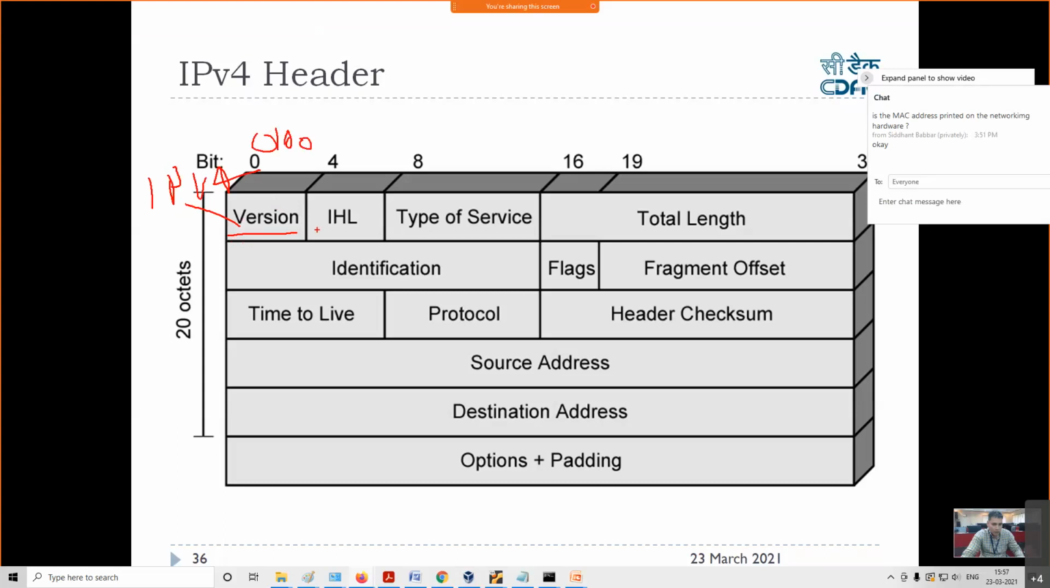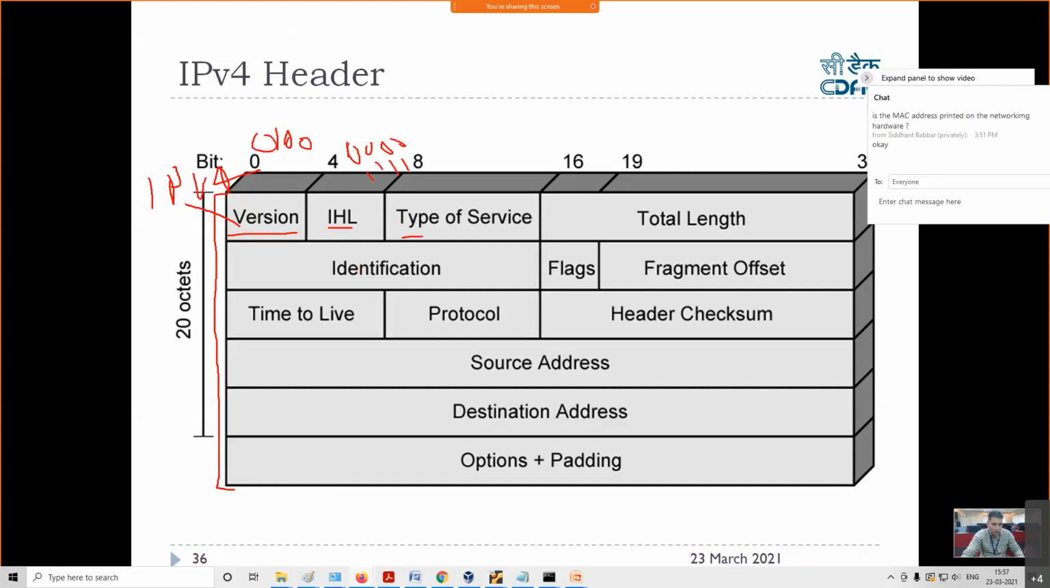Next is internet header length, which means the length of this header. The length of this header can be of variable size, right? So for this packet, what is the length of the header? This is again 4 bits, so it can range from 0000 to 1111, right?